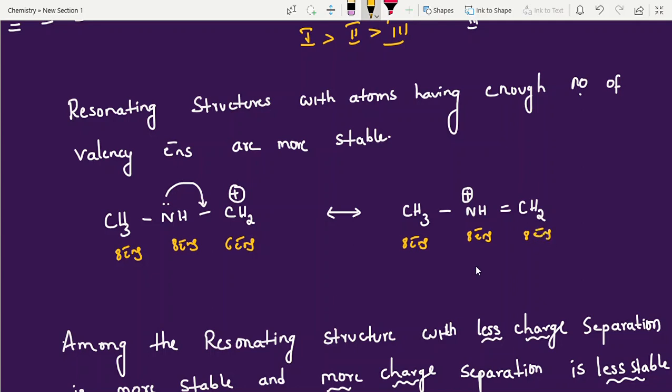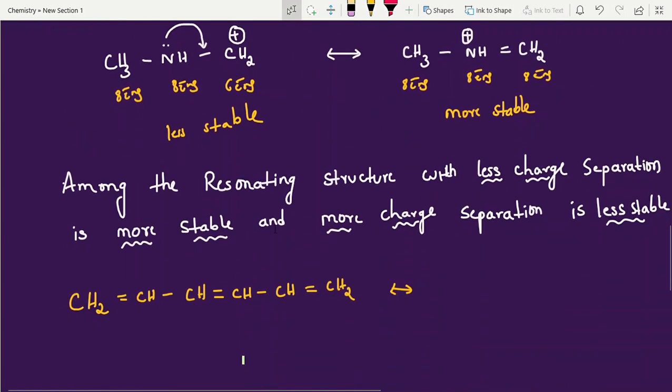Covalent bonds are nothing but mutual sharing, so while counting nitrogen we also have to count this bond, and while counting carbon we also have to count it, everywhere the same. See, each and every atom has enough valence electrons, 8 electrons. Enough number, according to Lewis, means 8 electrons in the valence shell, which is more stable. This is more stable, this is less stable. Clear?